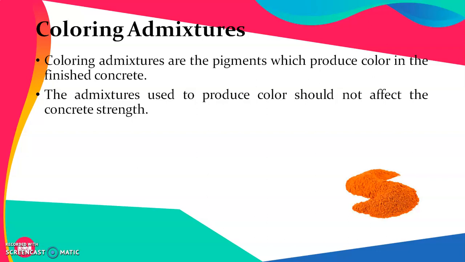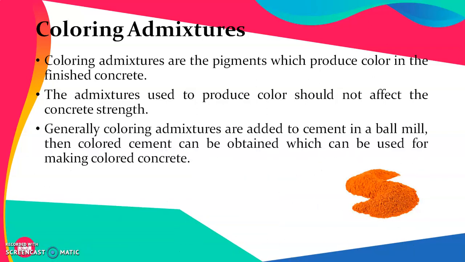Generally, when color pigments are added to a cement paste, they provide a particular color to it, and because it is chemically active, it should be such that it does not affect the overall concrete strength. Generally, coloring admixtures are added to cement in a ball mill. Then colored cement can be obtained which can be used for making colored concrete.